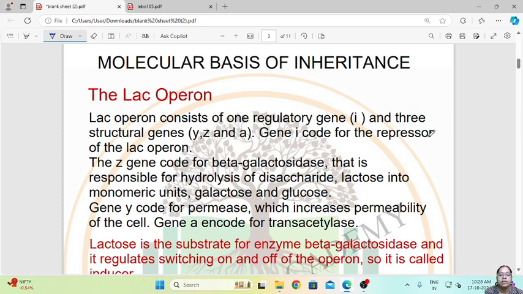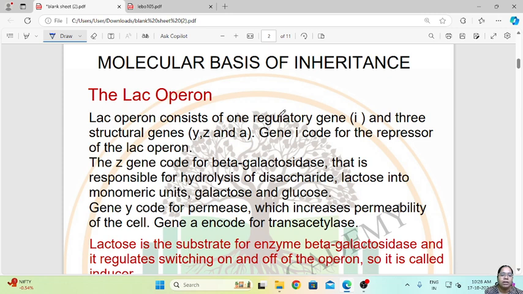Gene I codes for the repressor of the Lac-Operon, and the Z gene codes for beta galactosidase, that is responsible for hydrolysis of the disaccharide lactose into monomeric units, that is galactose and glucose. Gene Y codes for permease, which increases the permeability of the cell. Gene A will encode for transacetylase. So these are the functions of the different structural genes in the Lac-Operon.